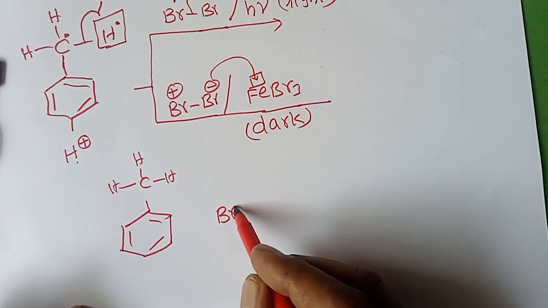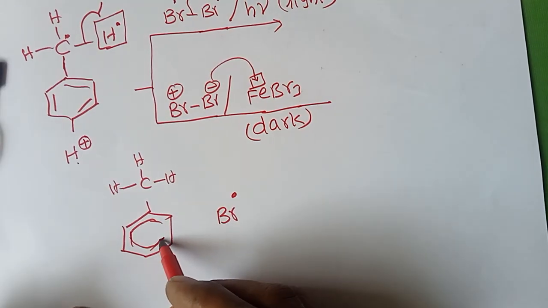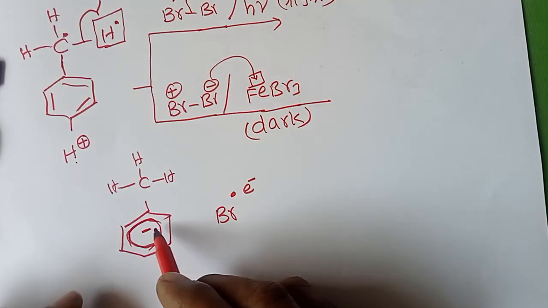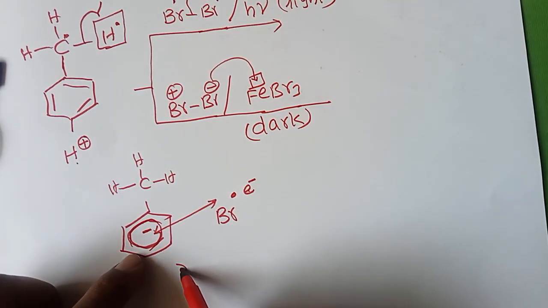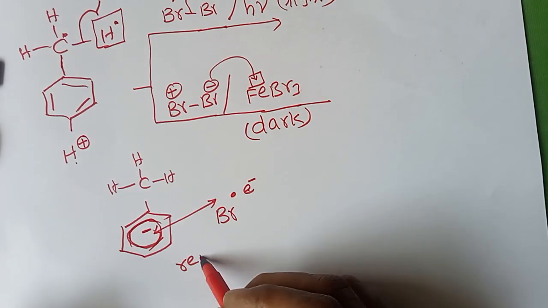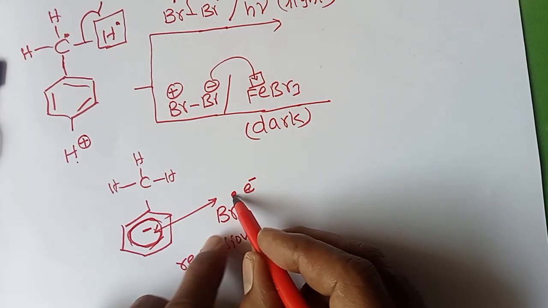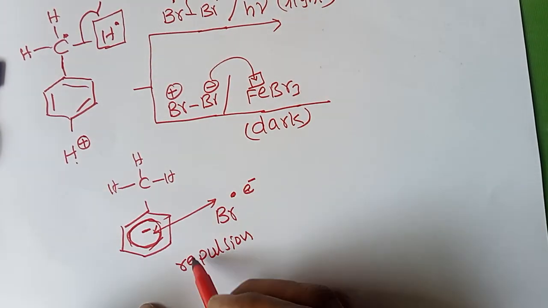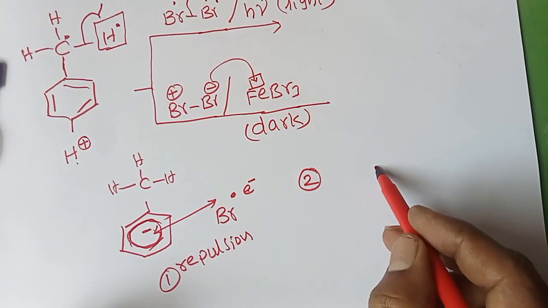The main reason is that in the presence of radical, when a bromine radical comes to the ring, electron density is present. Electron density means negative, so here also there is electron repulsion. In between these two, repulsion. Therefore, this bromine radical is not attached to the benzene ring. First reason, repulsion.